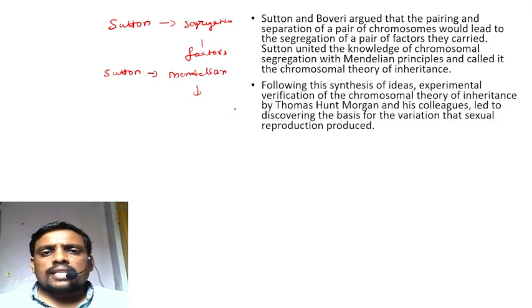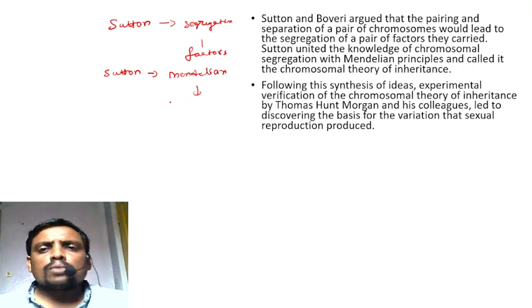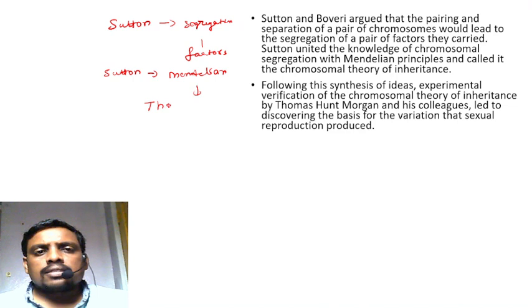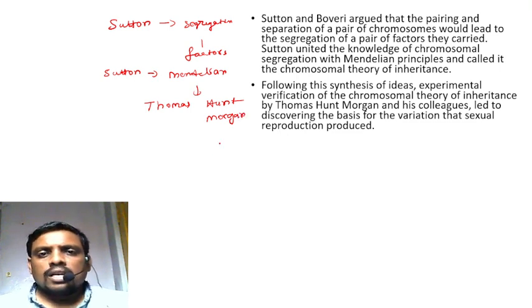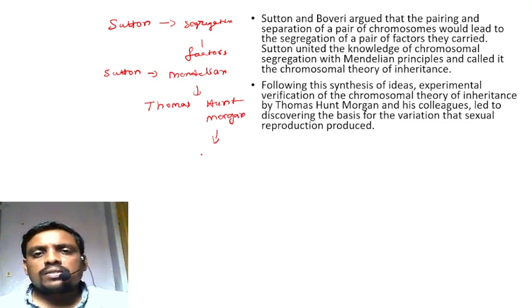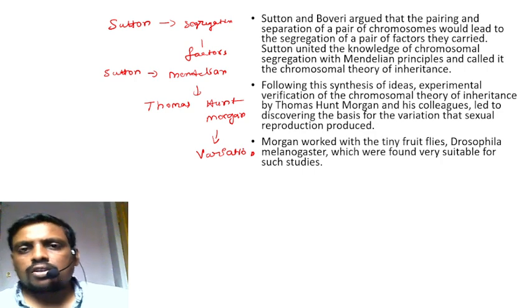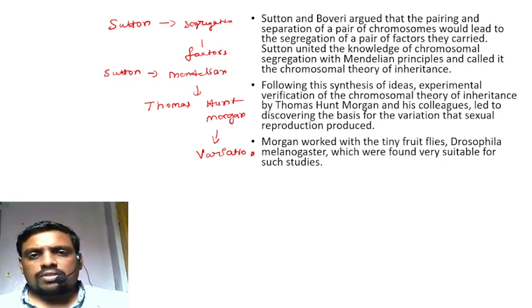The experimental verification of the chromosomal theory of inheritance was by another scientist, Thomas Hunt Morgan, and his colleagues, leading to the discovery of the basis of variation during the sexual reproductive process.